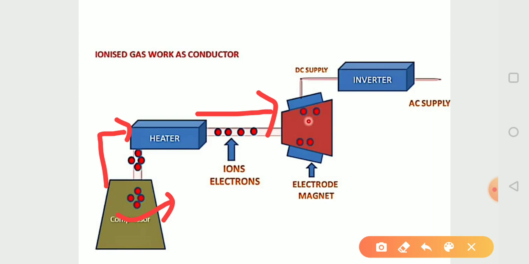Here the ions move to their respective electrodes. We have used two electrodes, one positive and one negative.